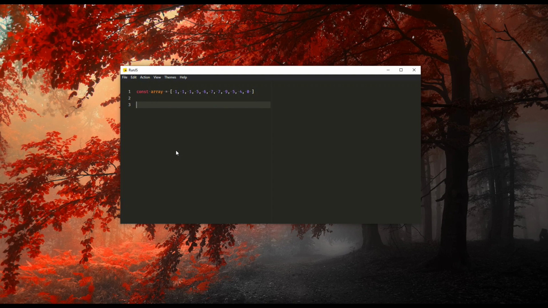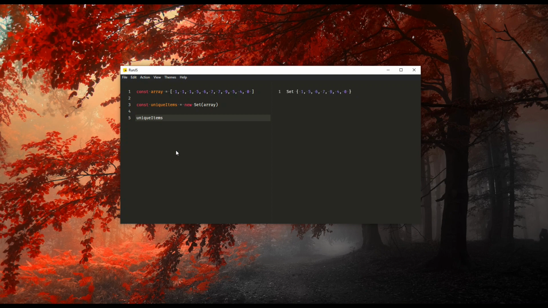Now I created an array with duplicate elements. Now I'm going to eliminate those duplicate elements. First, I'm going to create a set. The set is, as we know already, something which only contains unique elements. So let me create a new set, and I'm going to add the array to that. After adding, only unique elements will remain and the duplicate elements will be eliminated.